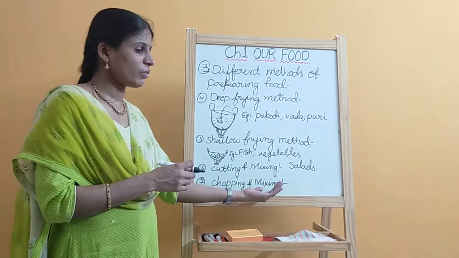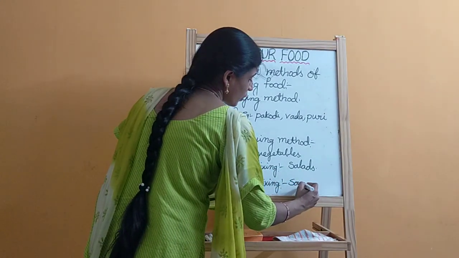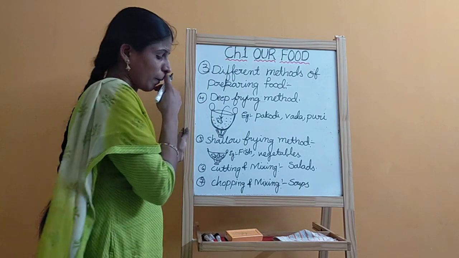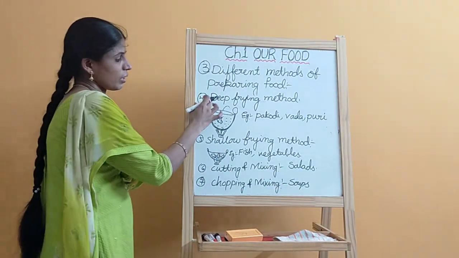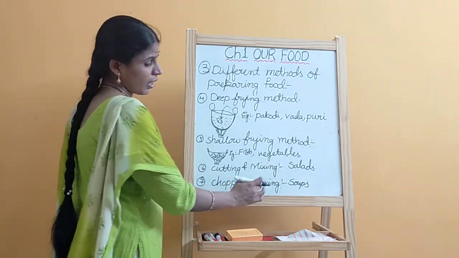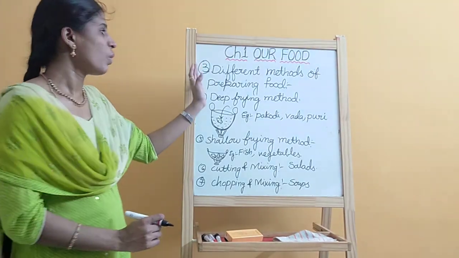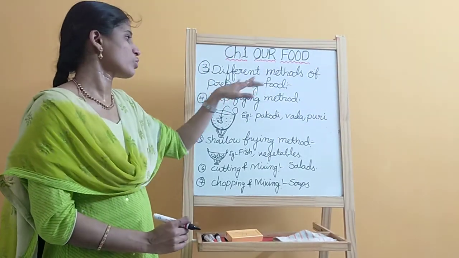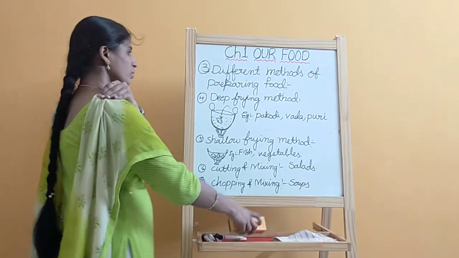This one we are using for preparation of soups, okay. For soups, we are using this chopping and mixing method. Deep frying method, shallow frying method, cutting and mixing method, and chopping and mixing method. These are all the methods present in different methods of food preparing. Methods of preparing food.